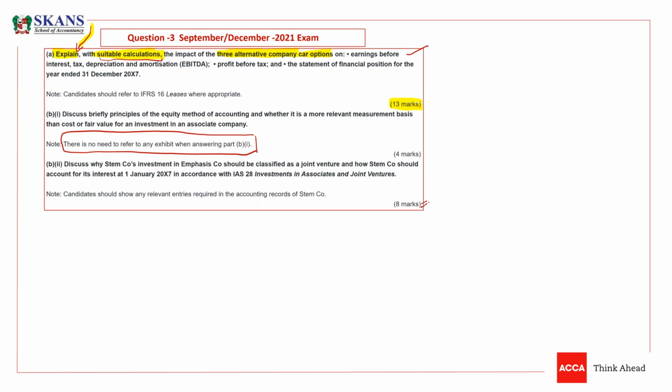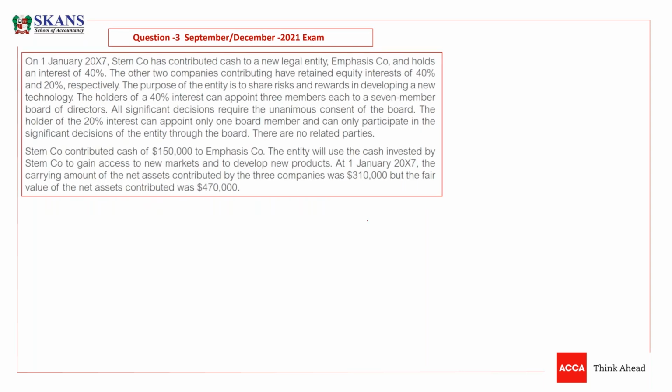So guys, the candidate should show any relevant entries. You need to give the entries. So this is the note. If they are asking about an entry, you have to mention an entry now required in the accounting records of STEM company. So guys, we need to divide this into sub-requirements. Listen carefully. First requirement: discuss why STEM company's investment in Emphasis should be classified as a joint venture.